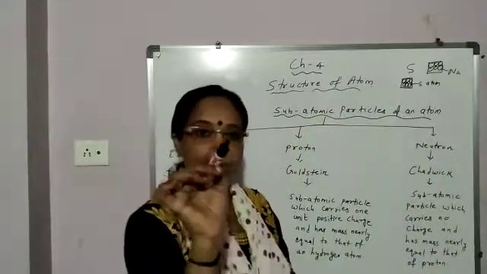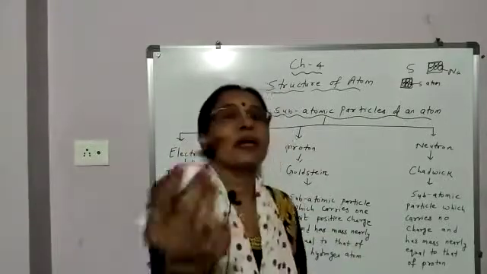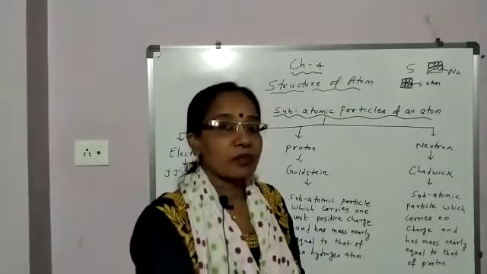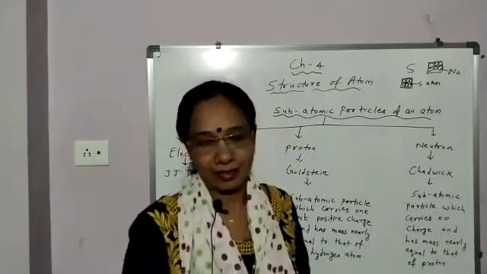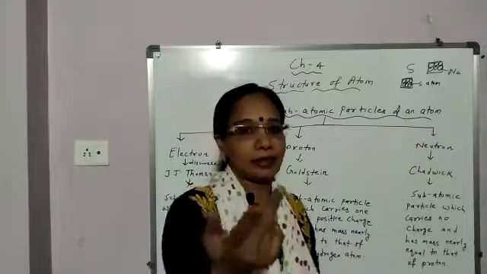An atom is the smallest particle of an element which may or may not exist freely. So which atoms exist freely? Atoms of noble gases, because they are unreactive: helium, neon, argon, krypton.